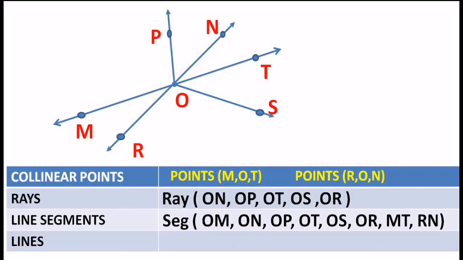See over here, I can say this MT is a line also if you go beyond those points. If you do not go beyond those points and stop exactly at M and T, then it is a part of a line and can be termed a segment, and that is why MT is written in the segments list. But the same MT can be said to be a line also, don't forget this part.